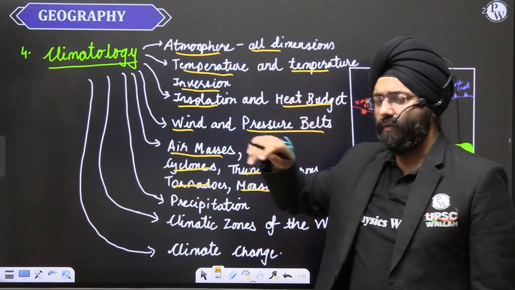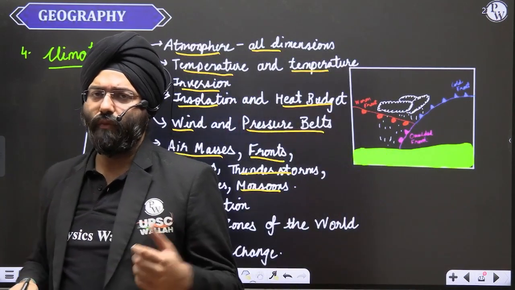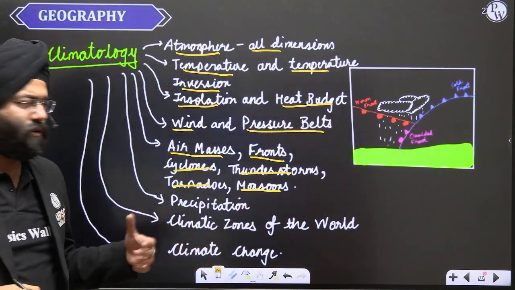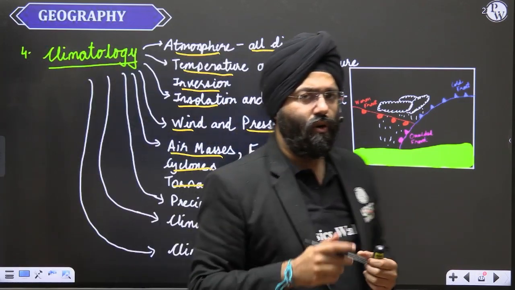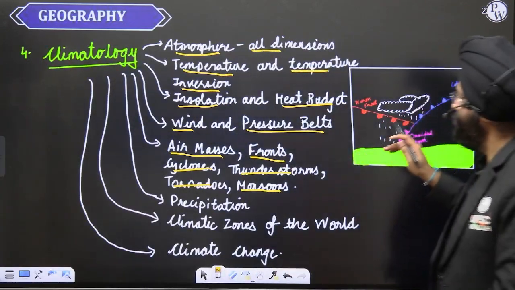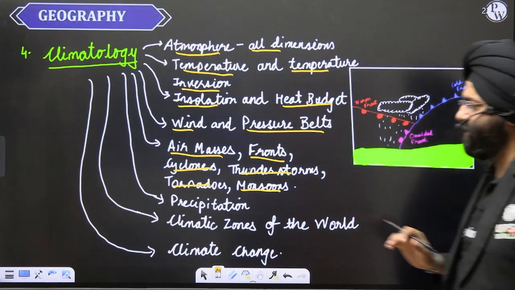The monsoon topic is generally covered in your Indian physical geography, but again, over here also, because it is an important element, you're studying the world physical geography, the monsoon is generally mentioned here also. Okay, now, over here you will be seeing how the fronts are basically formed. A brief diagram is being represented here.